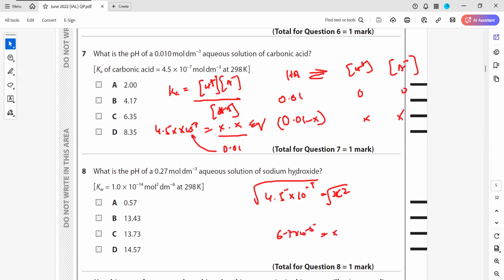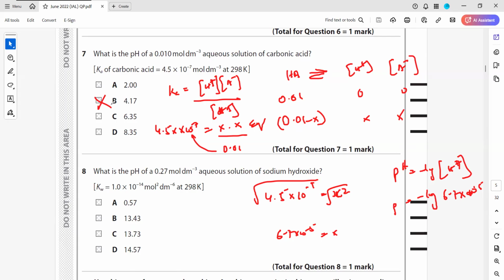Because this is the hydrogen ion concentration, take the pH. pH equals minus log of the hydrogen ion concentration, so minus log of 6.7 times 10 to the power minus 5, which is 4.17. So B will be the right answer. This is how we always solve for a weak acid.